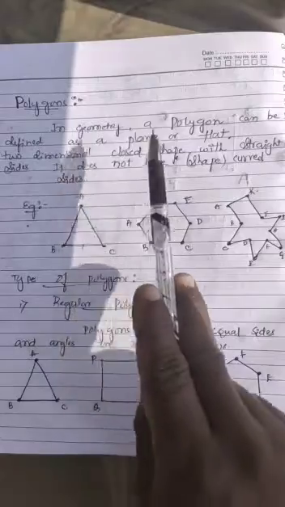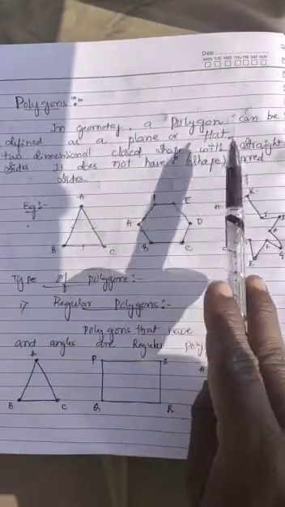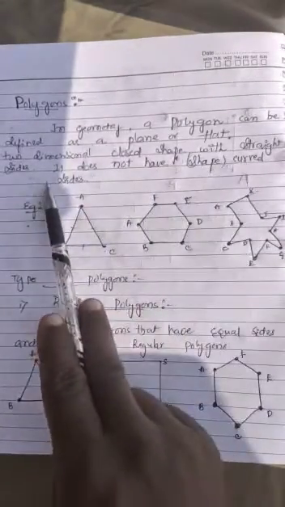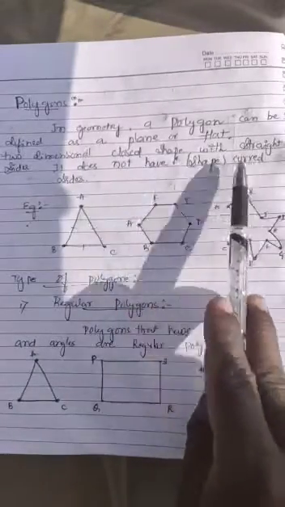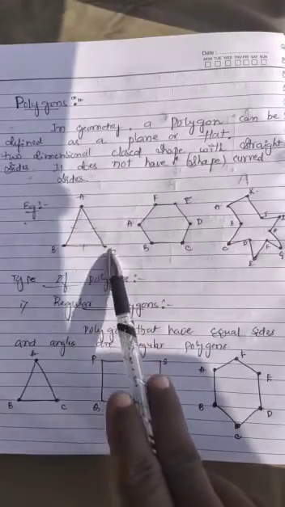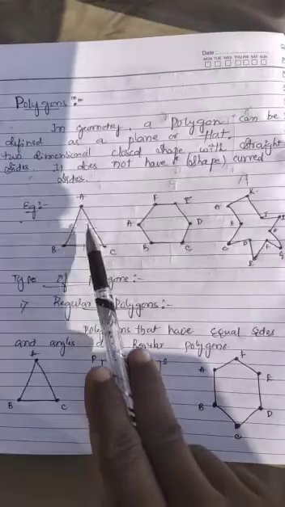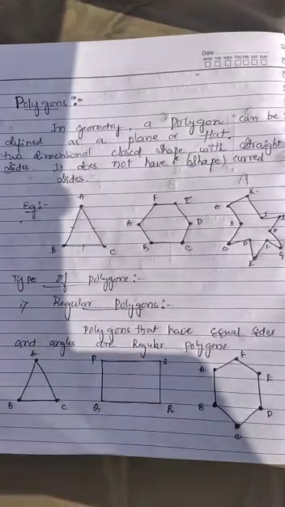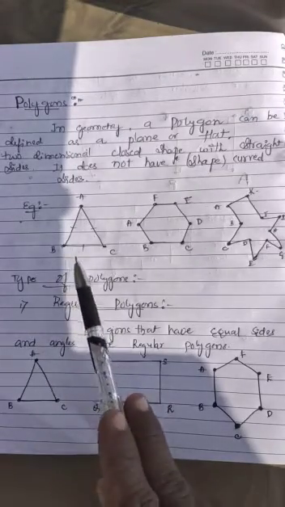In geometry, a polygon can be defined as a plane or flat two-dimensional closed shape with straight sides. It does not have curved sides, right? For example, here we have ABC. It has three line segments, that is AB, BC and CA. Hence it is a triangle. We know that a triangle is a closed plane figure which is bounded by three line segments.